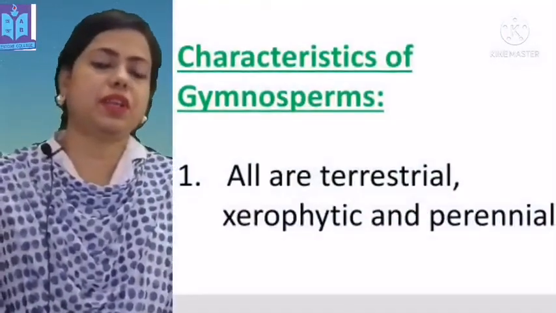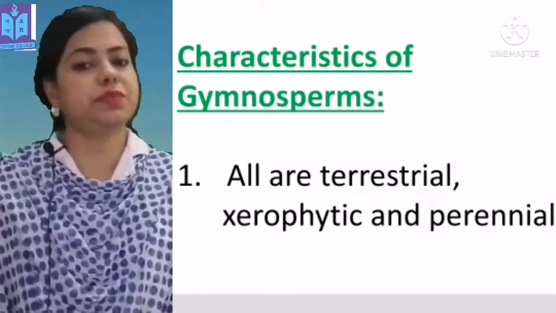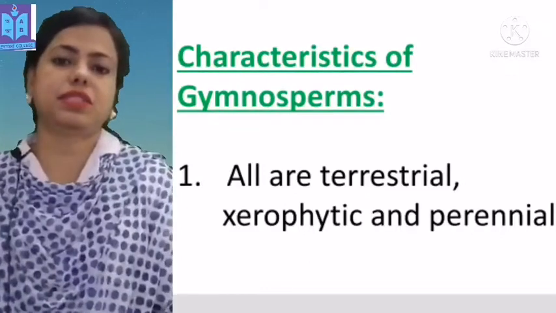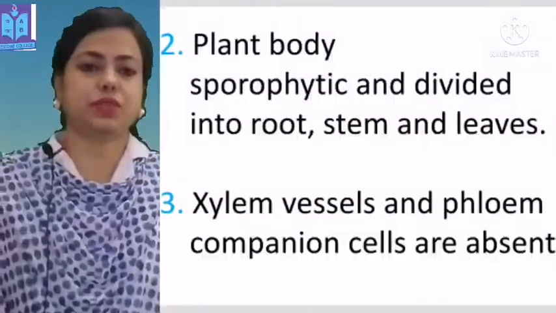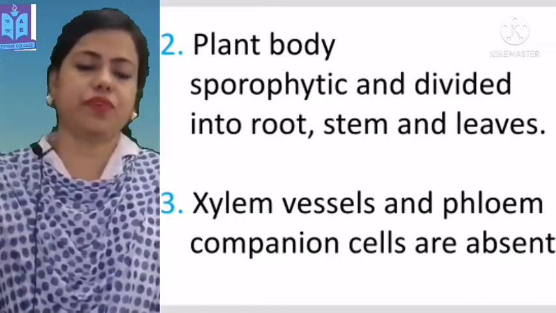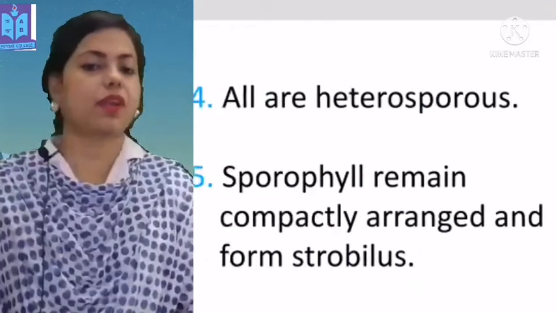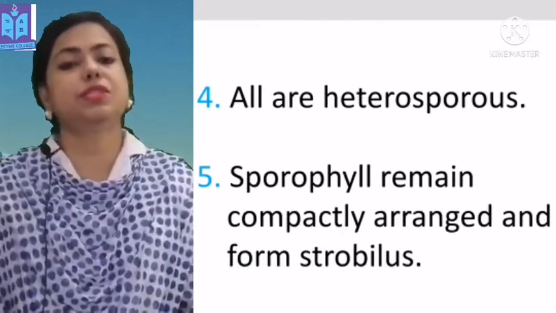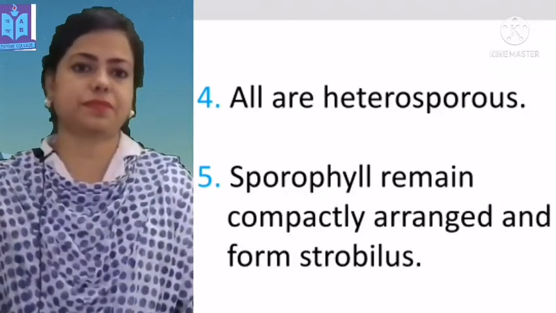At first, we learn about the characteristics of gymnospermic plants. Gymnospermic plants are all terrestrial, xerophytic and perennial. The plant body is sporophytic and divided into root, stem and leaves. Xylem vessels and phloem companion cells are absent. All are heterosporous. Sporophylls remain compactly arranged and form a strobilus.